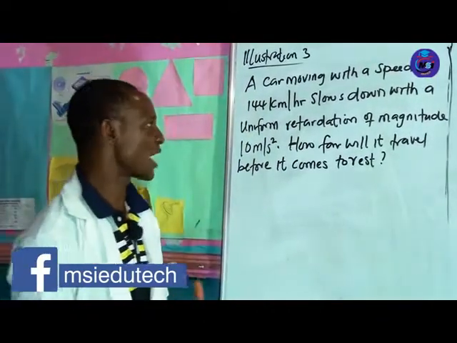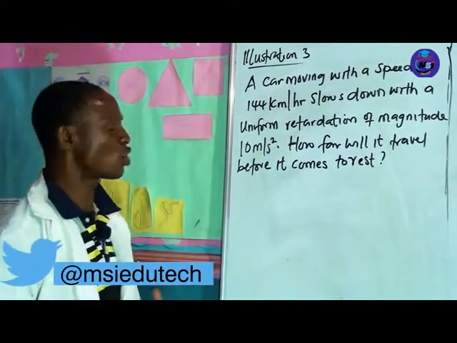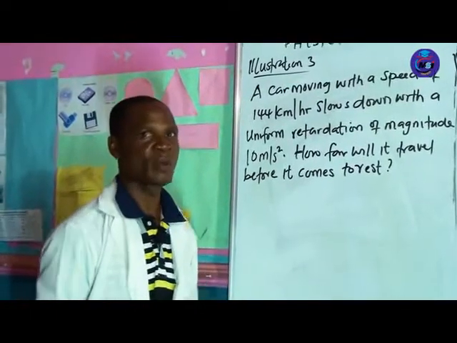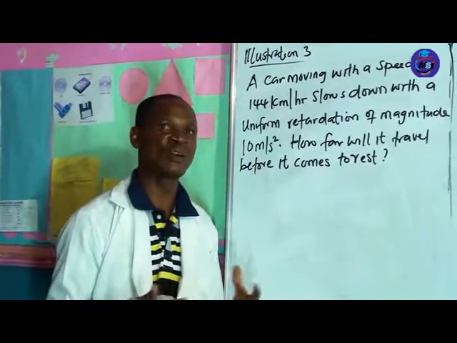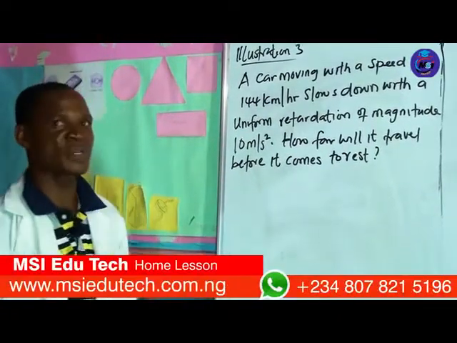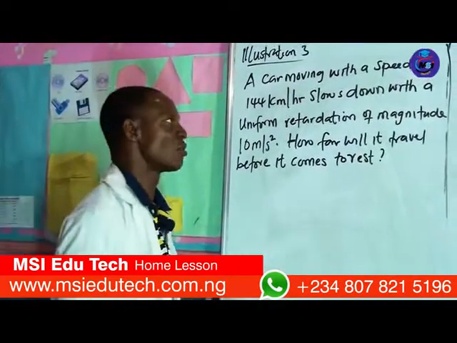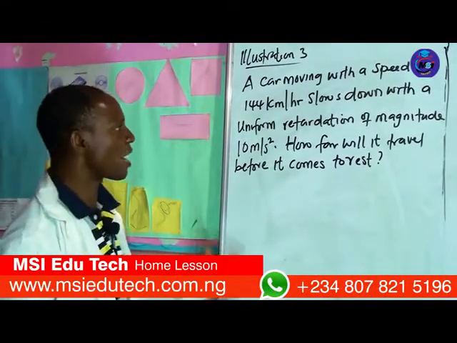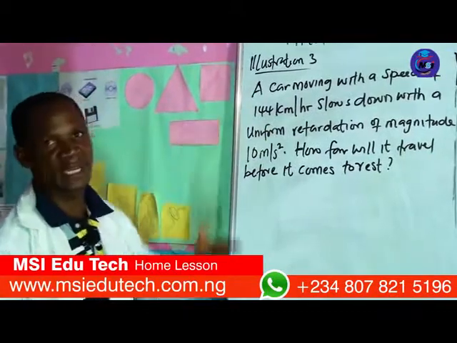That's the first challenge you are going to come across, and you ensure you tackle it before you solve the problem, because the units must agree before you can use them. You cannot combine meter with centimeter. You can combine meter with meter but not centimeter with meter. Kilometer per hour cannot be combined with meter per second squared here.